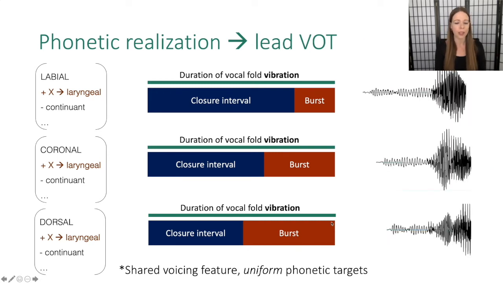And for lead VOT, instead of it being vocal fold opening, the uniform phonetic target might be something like the duration of vocal fold vibration and its timing relative to the constriction location and release. But again, the key part is shared voicing feature, uniform phonetic targets that here might be articulatorily specified, and they might in turn give rise to slightly different acoustic profiles in VOT.